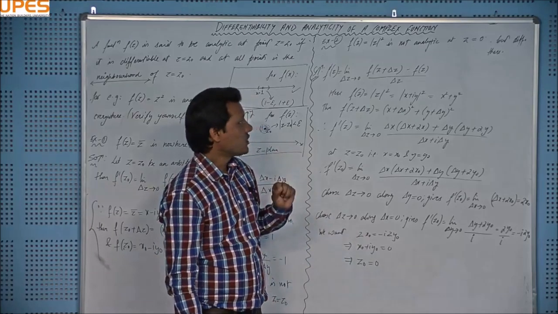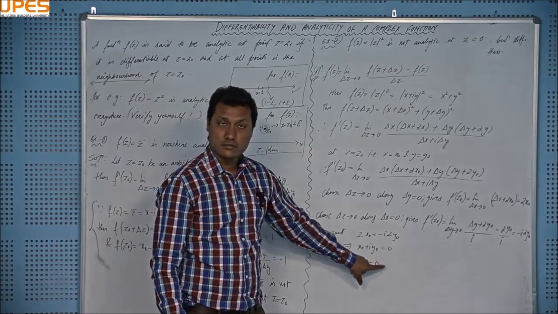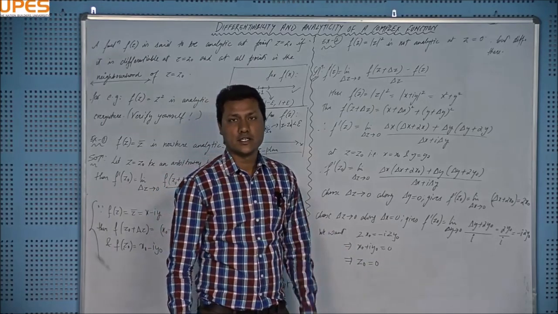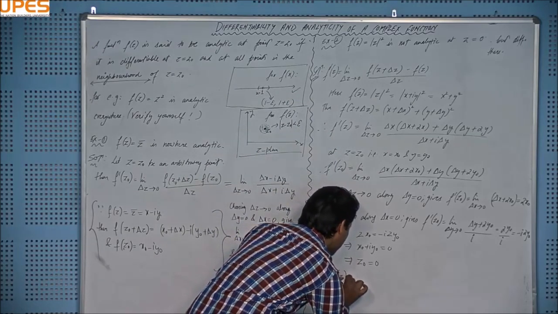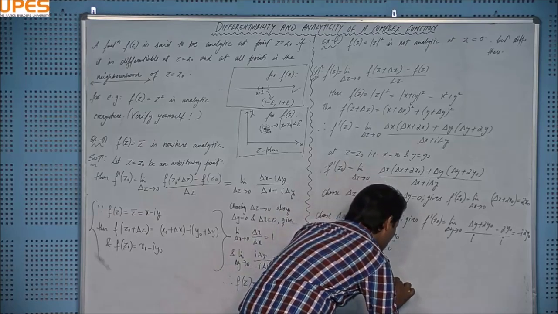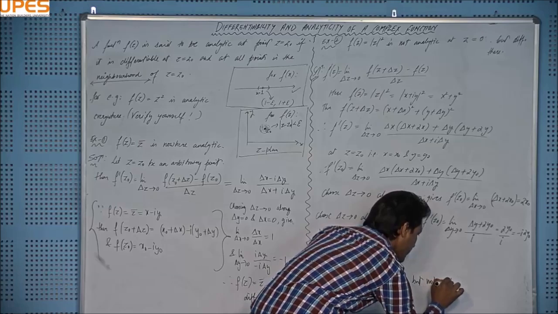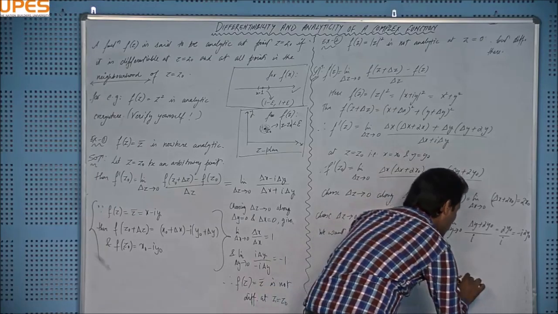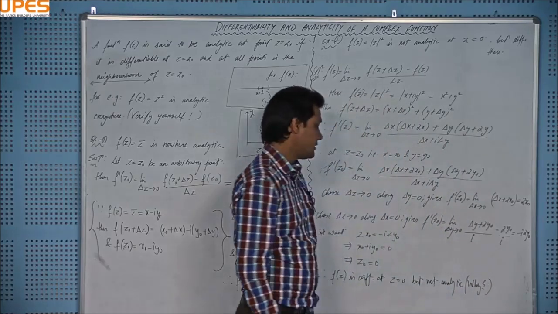And not anywhere else, right? So it indicates that the function is differentiable at z equal to 0, but not analytic at z equal to 0, right? Therefore, f(z) is differentiable at z equal to 0, but not analytic, right?